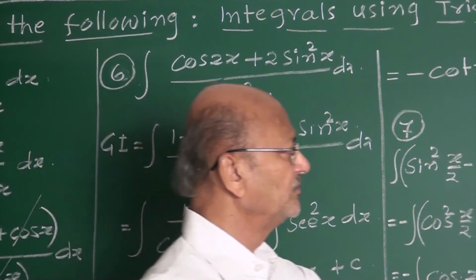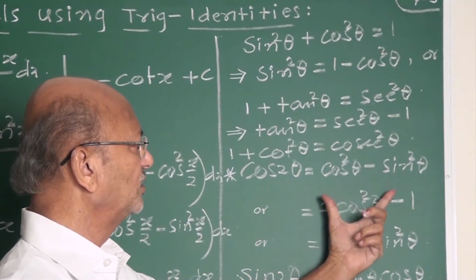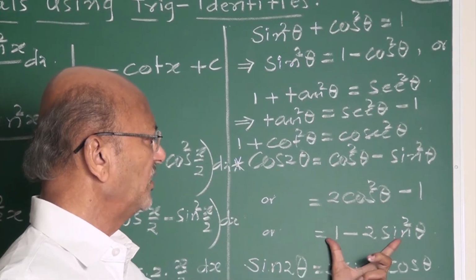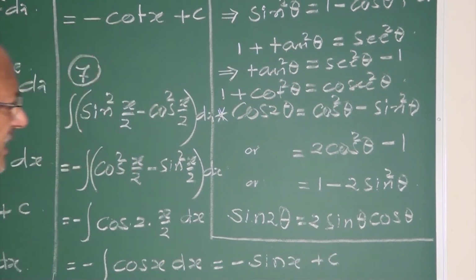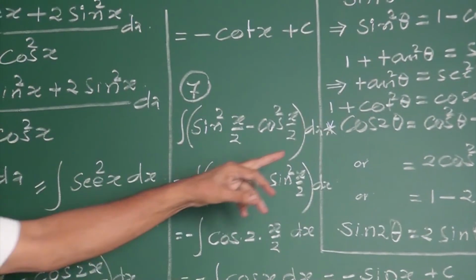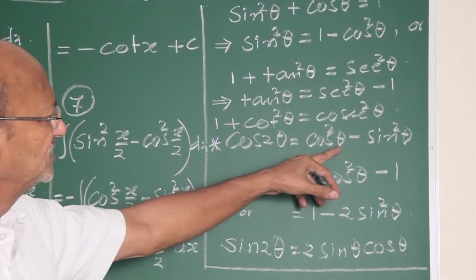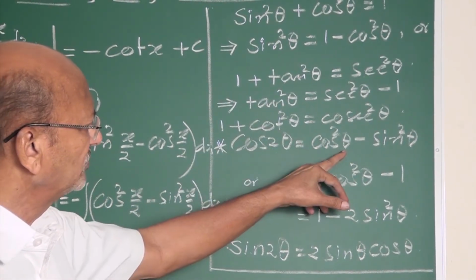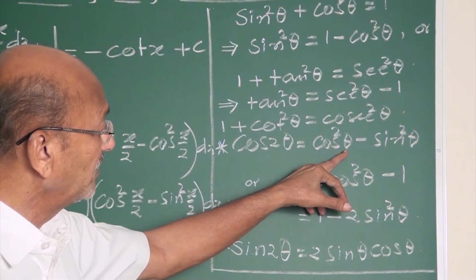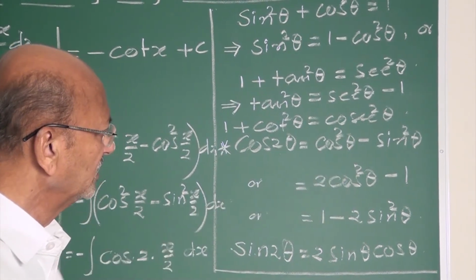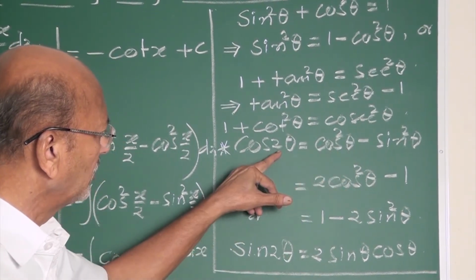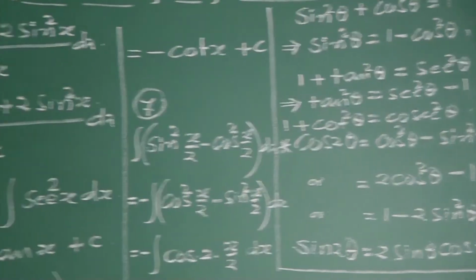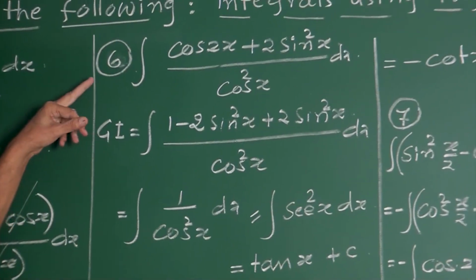Cos 2x is cos square minus sin square, 2 cos square minus 1, 1 minus 2 sin square. Remember, 2 theta becomes theta, half of the angle given. If it is theta, then theta by 2 here. If it is theta by 2 here, then double theta. Remember, my friends.